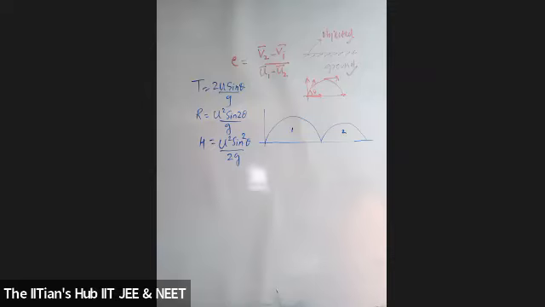So the time of flight, range and maximum height that is given, A, B, and C, is that for both the parts together, or how is it?